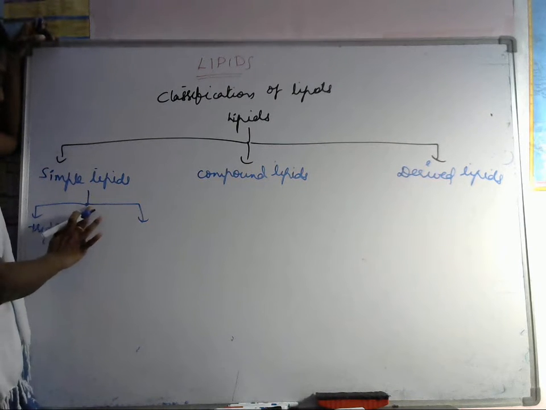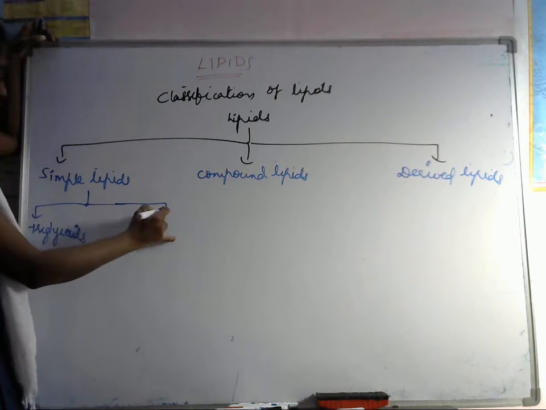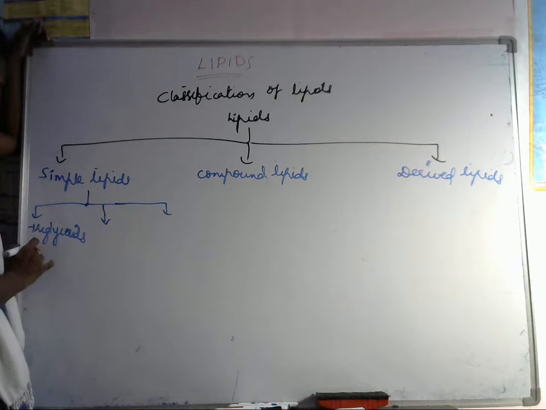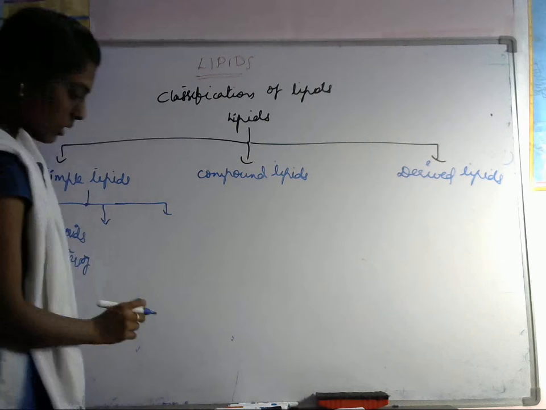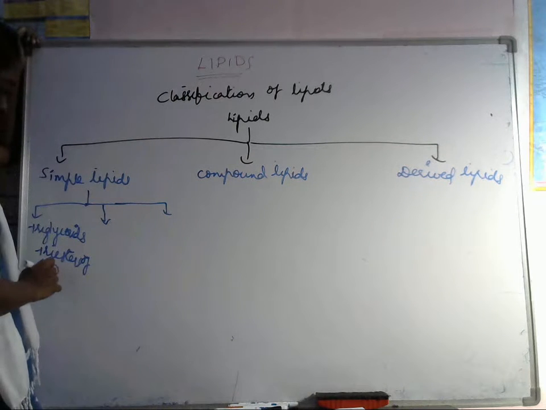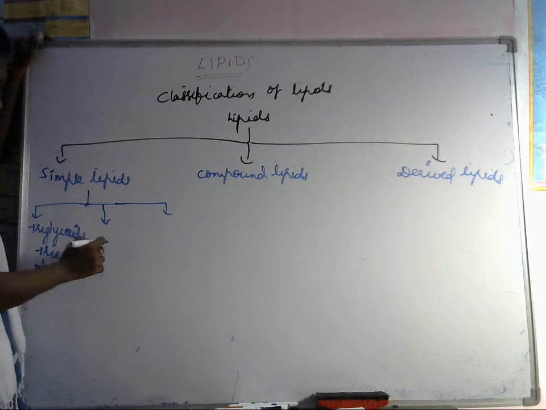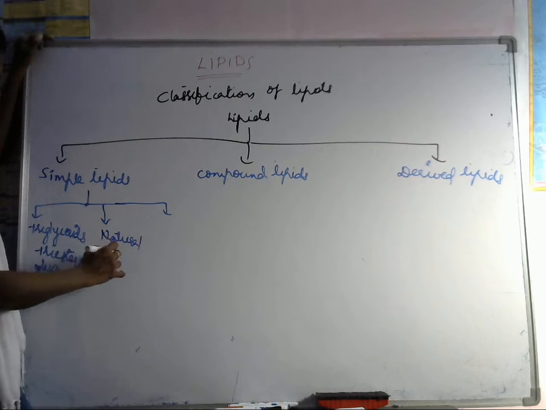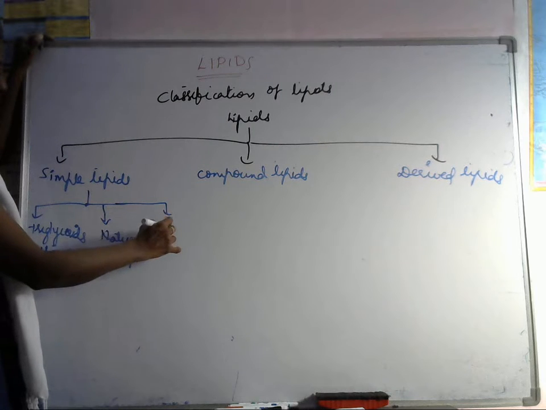This is the first type. The next one, triesters of glucose, glucolipids. Next, natural fats and waxes.